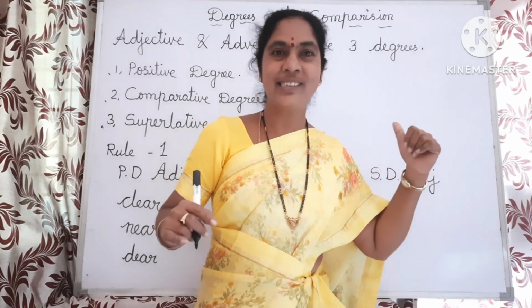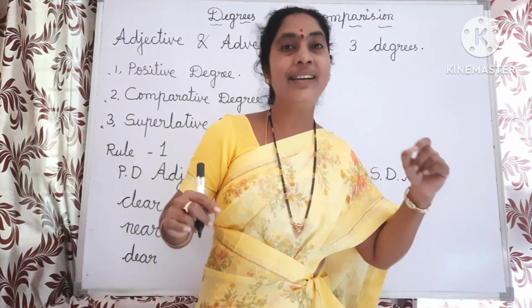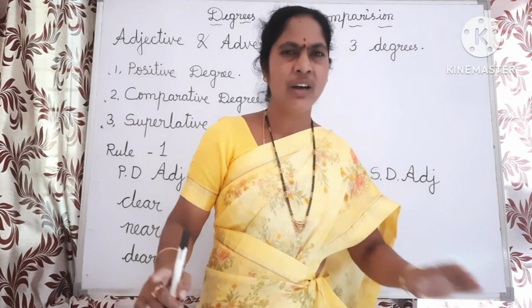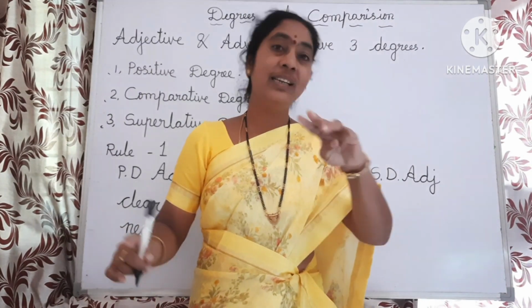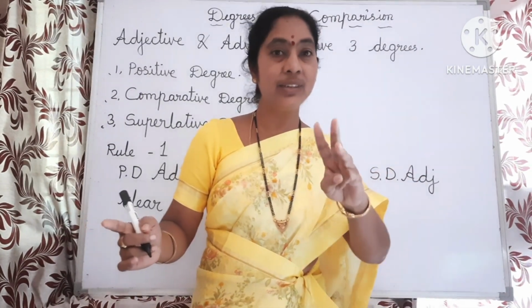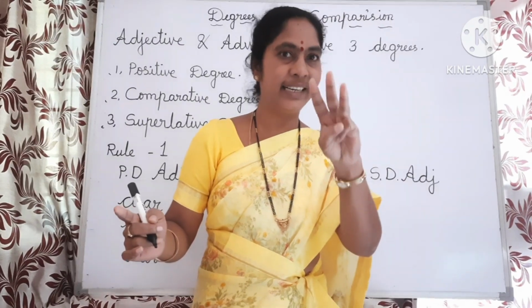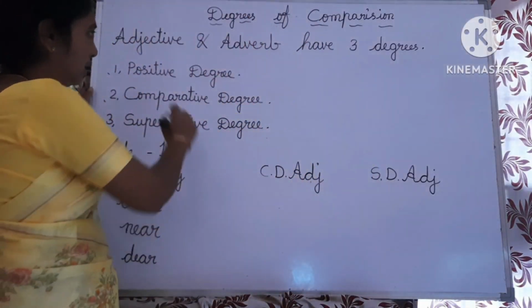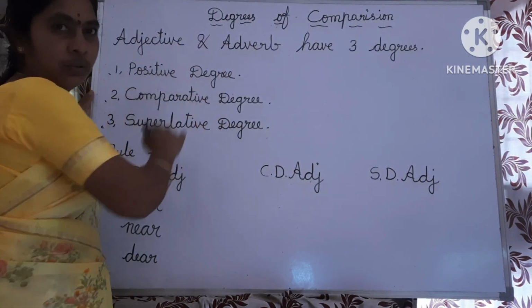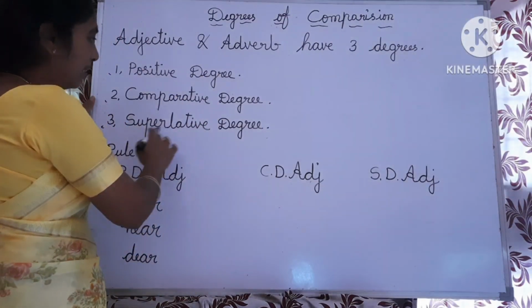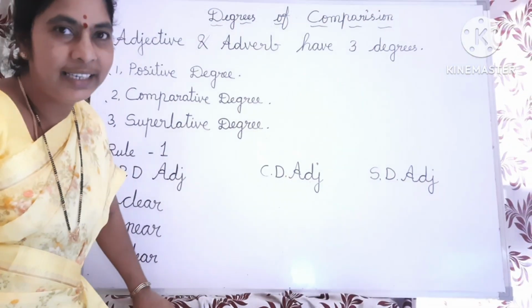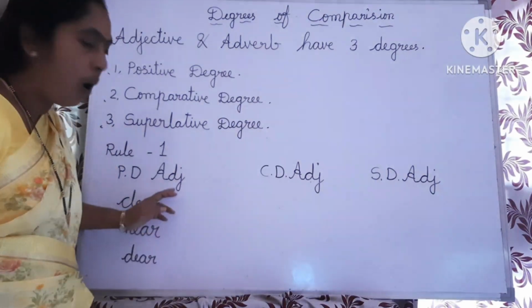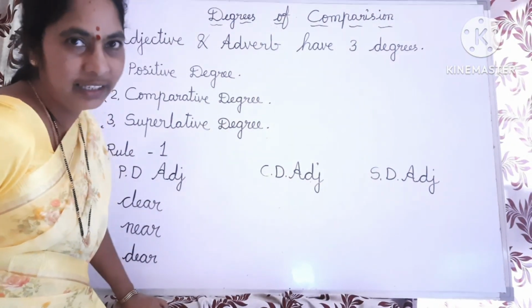Now we discuss the degrees of comparison. Verbs have three forms. In the same way, adjectives and adverbs have three degrees. What are they? Number one, positive degree. Number two, comparative degree. Number three, superlative degree. All adjectives are in the positive degree.